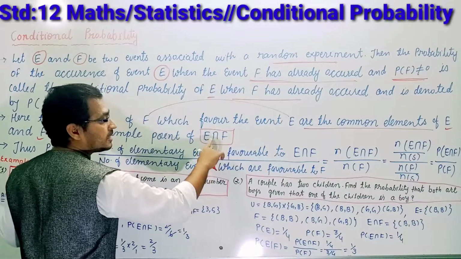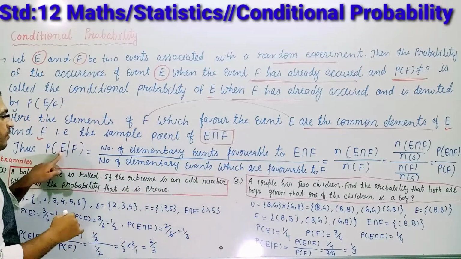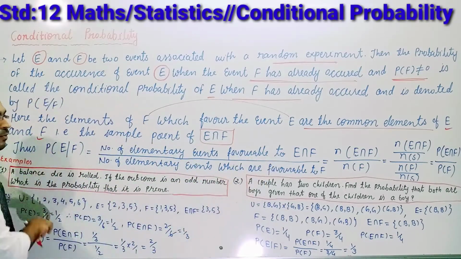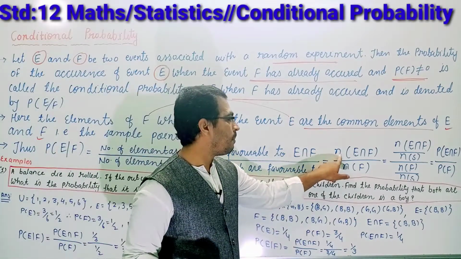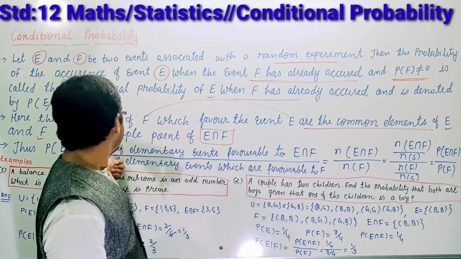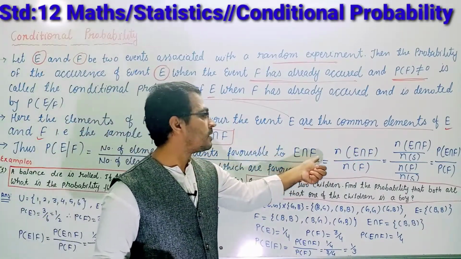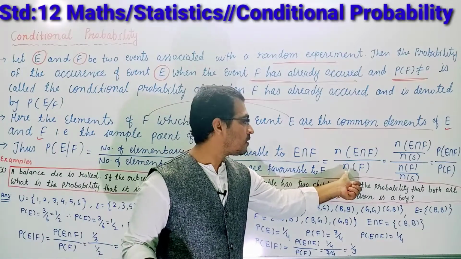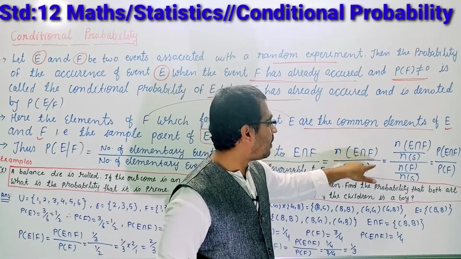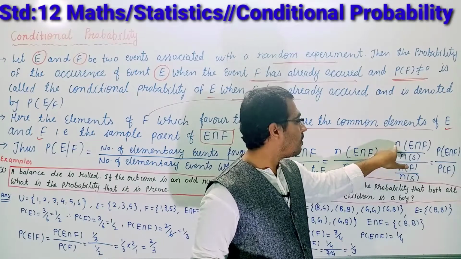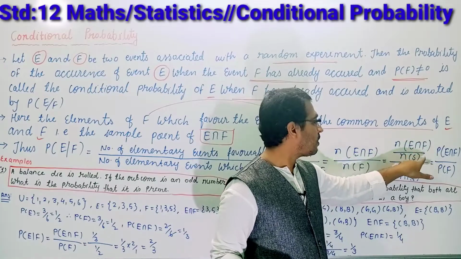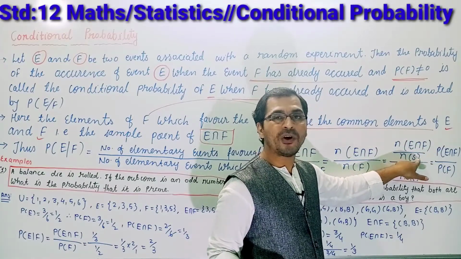E intersection F means the number of sample points of E intersection F divided by the number of elementary events which are favorable to F. Okay students, so the number of elements favorable to E intersection F, and the number of sample points of event F. If these sample points are divided by the sample space, the number of sample points of E intersection F divided by the number of sample points of